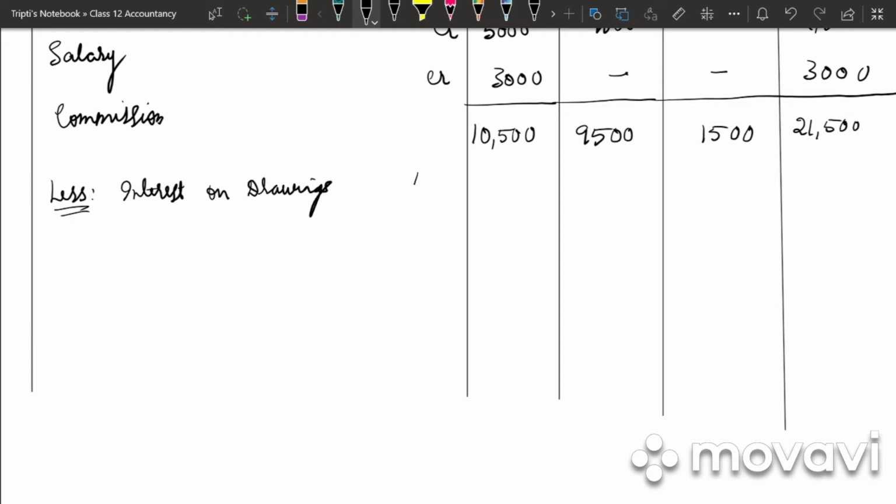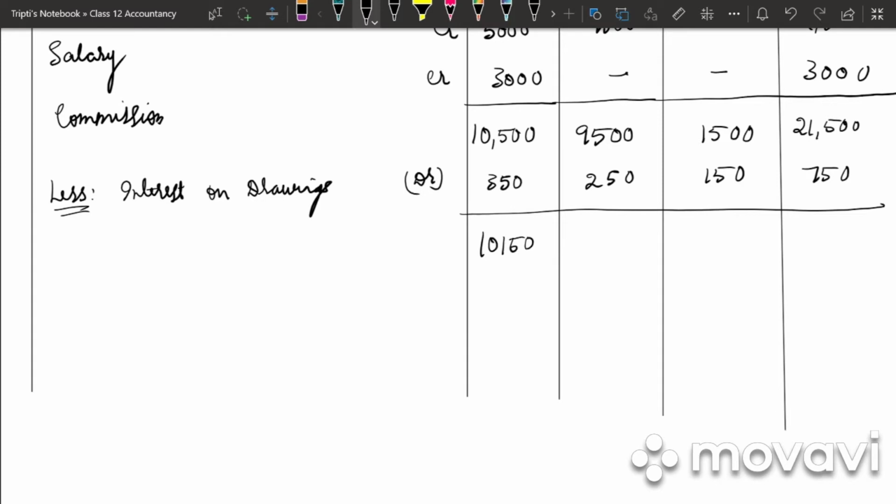After this we will deduct our interest on drawings, that is our debit balance. So what is the interest on drawings? They have directly given, we need not calculate. 350, 250, 150. Total is 750. So 10,500 minus 350, 10,150. 9,500 minus 250, 9,250. 1,500 minus 150, 1,350. That is 20,750.